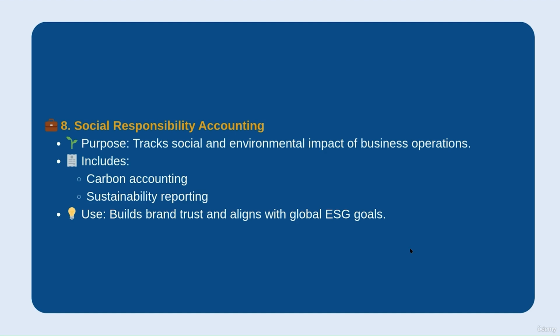Today companies are expected to care about society and the environment. Social responsibility accounting tracks how much a business spends on CSR, like education programs, tree planting, and charity works. It also includes sustainability reporting, showing how a company protects the environment. For example, Infosys or Tata may report how much they spent on village development. For companies, it is also mandatory to spend some money on CSR, corporate social responsibility.